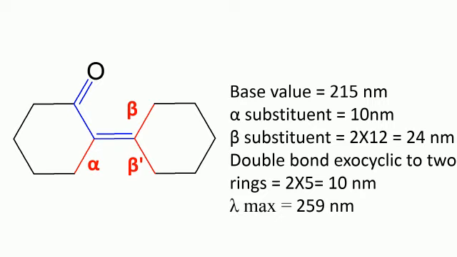There are two beta substituents which contributes 24 nanometer, and there is one double bond which is exocyclic to two rings. Therefore, it contributes 10 nanometer. The lambda max of this molecule is 259 nanometer.